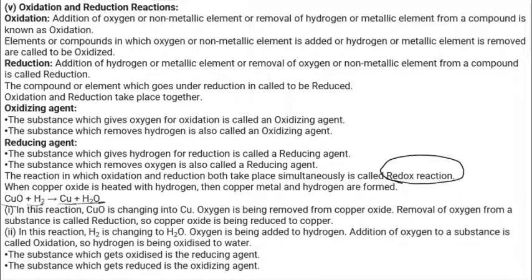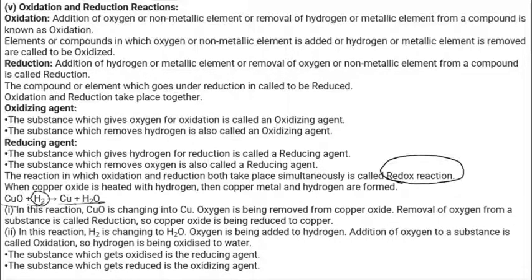Removal of oxygen from a substance is called reduction. So copper oxide is being reduced to copper. Again, the hydrogen is gaining oxygen, so we call it the oxidation process. Oxidation and reduction both happen simultaneously, so we call it a redox reaction.